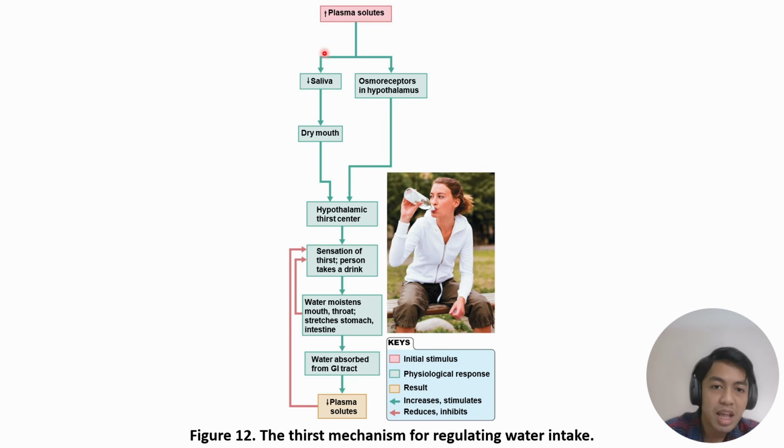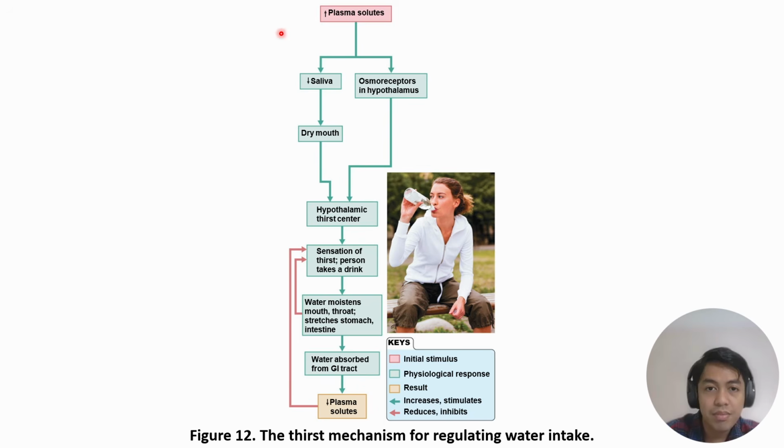Also, the decrease in saliva production, hence resulting in a dry mouth, also stimulates the hypothalamic thirst center, giving us a sensation of thirst, and hence the person seeks the intake of more water. As water moistens the mouth and throat and stretches the stomach and intestines, this will then result in water absorption from the GI tract, hence decreasing the concentration of plasma solutes.